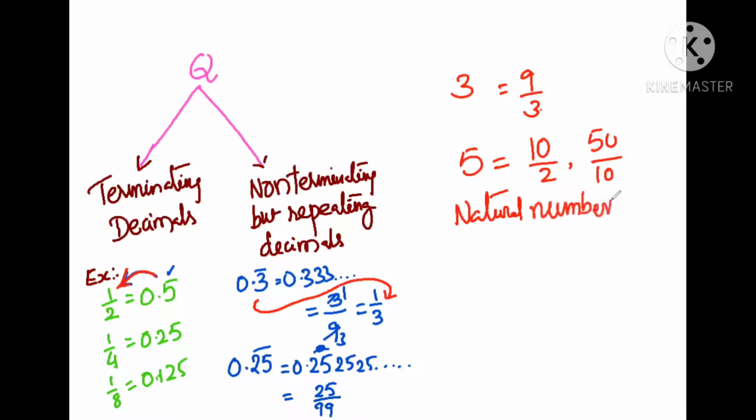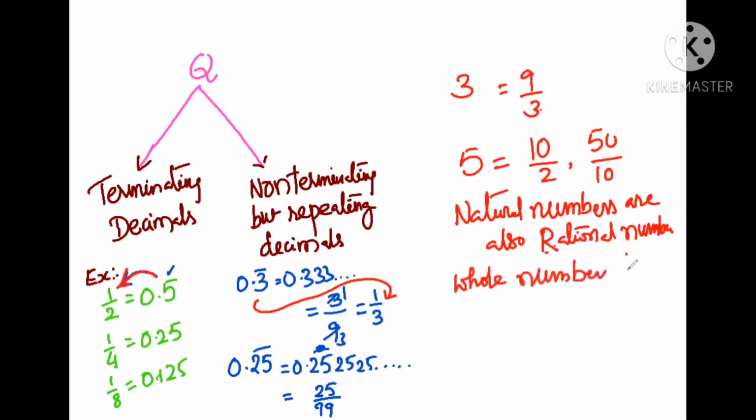Natural numbers are also rational numbers. All natural numbers are rational numbers, but rational numbers are not natural numbers, because among rational numbers there are fractions, there are negative numbers, so many are there. So all natural numbers are rational numbers. All whole numbers are also rational numbers.